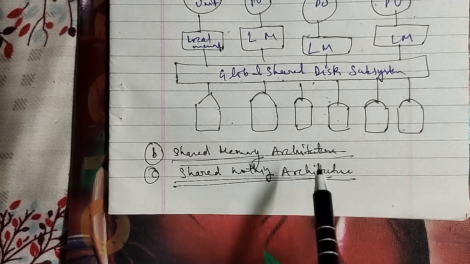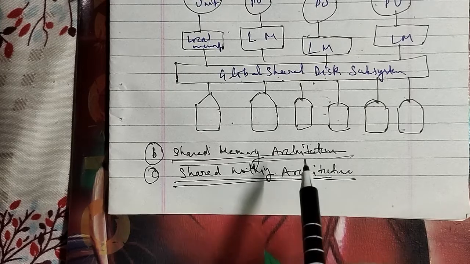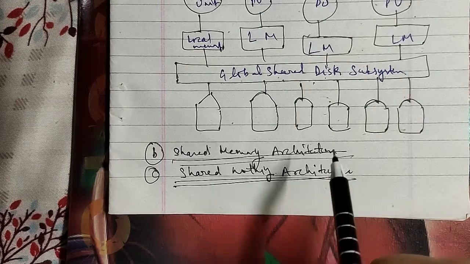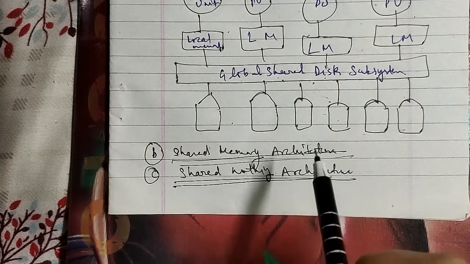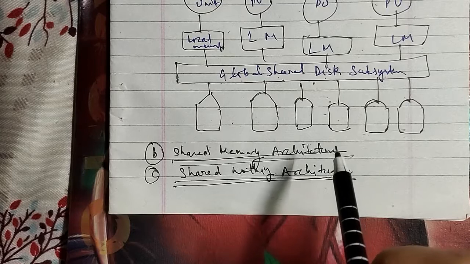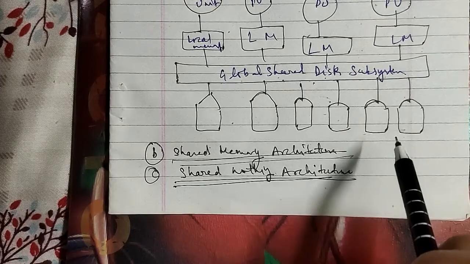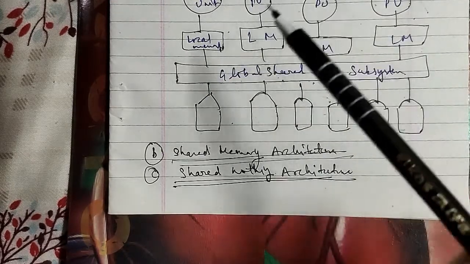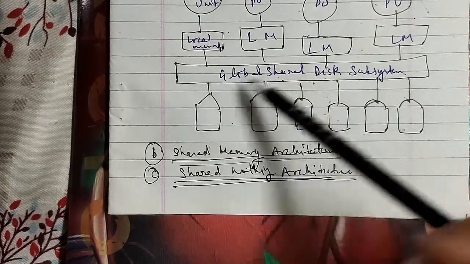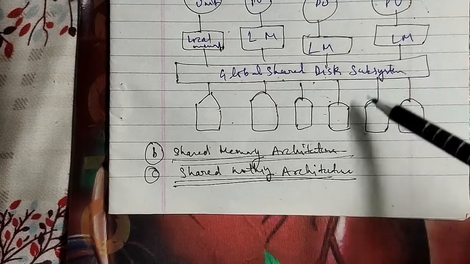The architecture is optimized specifically for MPP and cluster systems. The shared nothing architecture offers near linear scalability. Theoretically, the number of processor nodes is limited only by the hardware platform limitations and budgetary constraints, and each node itself can be a powerful SMP system as well. However, the shared nothing distributed memory architecture is the most difficult to implement as well. Here we have the interconnection network, then the processor units, the local memory units, and individually they are connected to the local unit. The global shared disk will not be there, and they are connected to one another here as well.